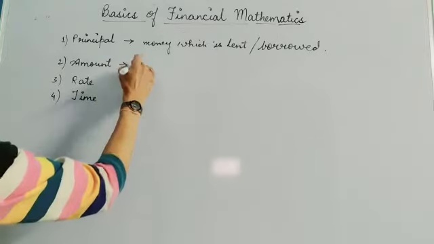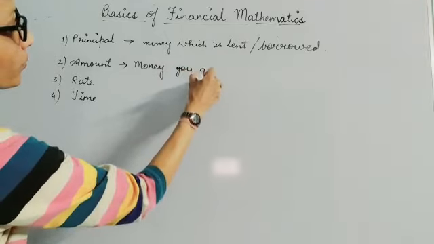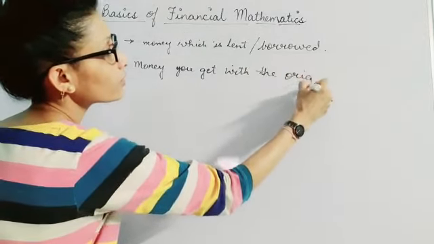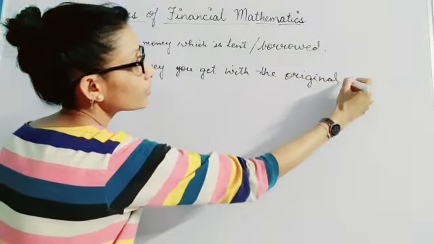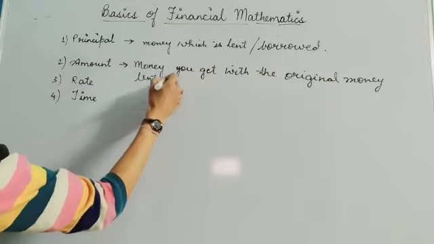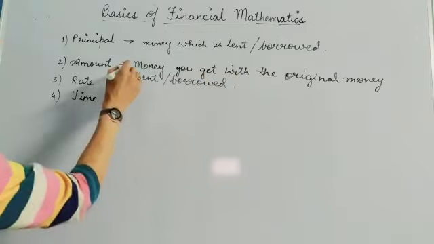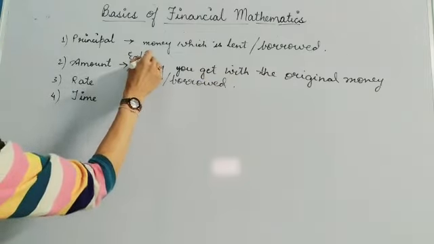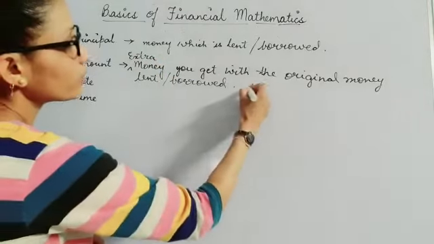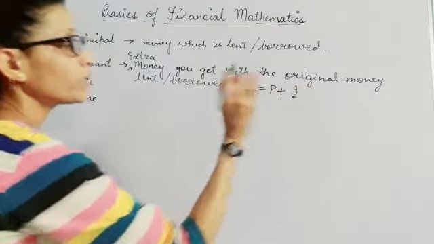Amount is the money which you get with the original money borrowed or lent. Very specifically, I can say extra money which you get with the original money. So amount is calculated as principal, which is the original money, and this is your extra money, interest.